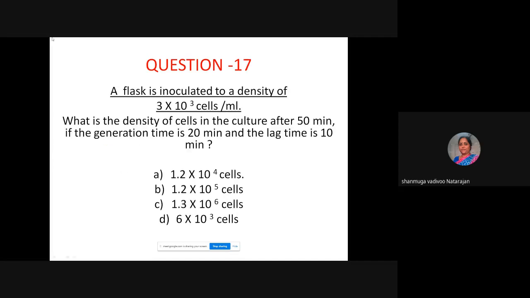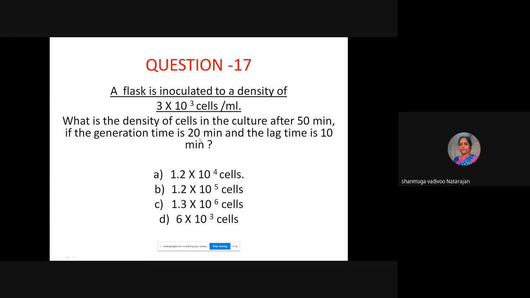This is a little bit complicated problem. I will explain. A flask is inoculated at a density of 3 into 10 to the power of 3 cells per ml. What is the density of the cells in the culture after 15 minutes? So your answer should be, after 15 minutes, how much it has multiplied.